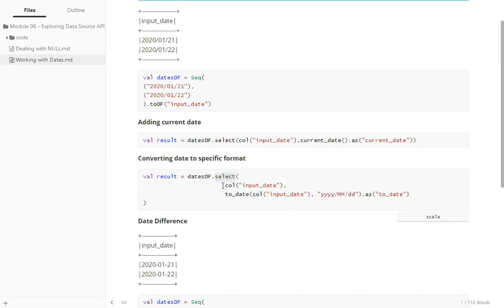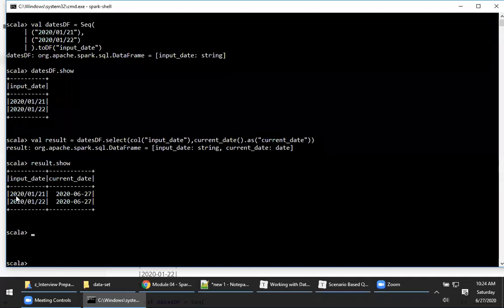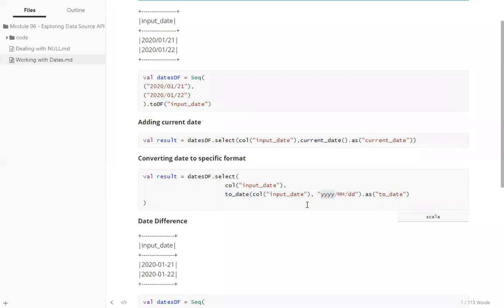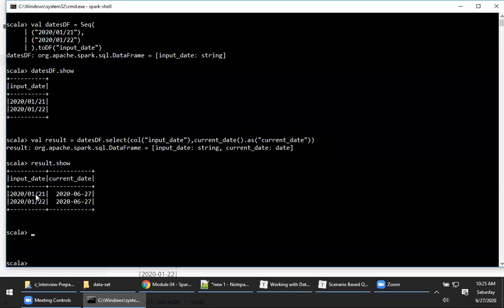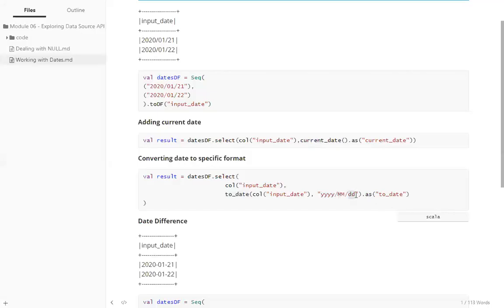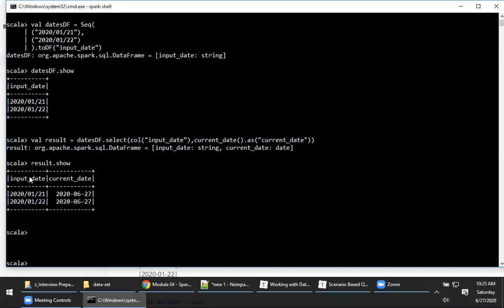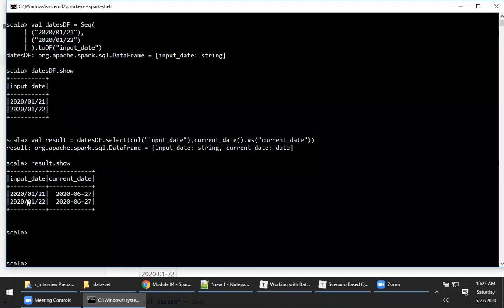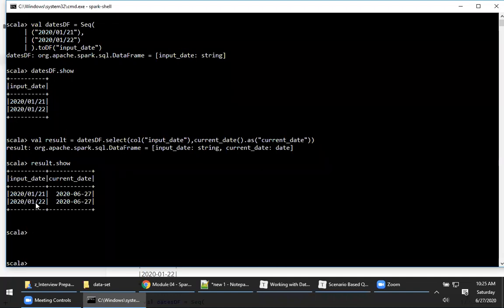Now, what I'm doing here, please observe this. I'm doing dot select, selecting my column to date. This is the column which has the date. I'm saying that the input date is in this format. Can you see this? First it is year, then MM, and then the date. So this is used to say what format my present column is in.